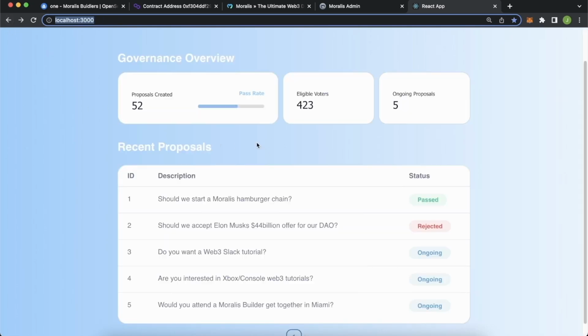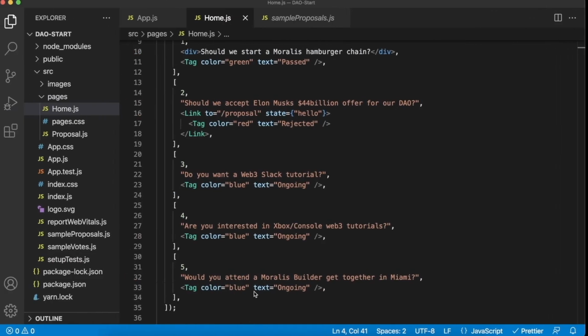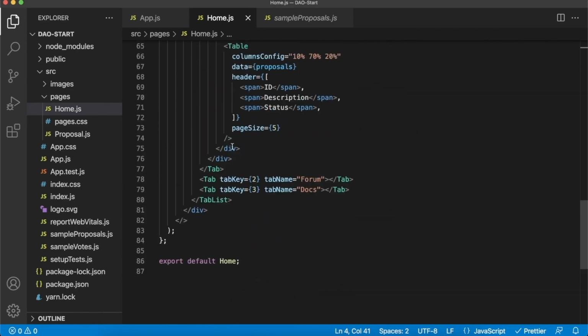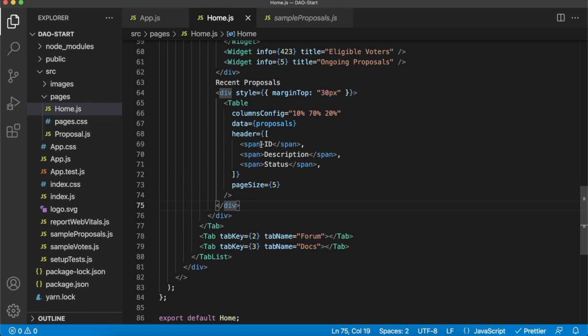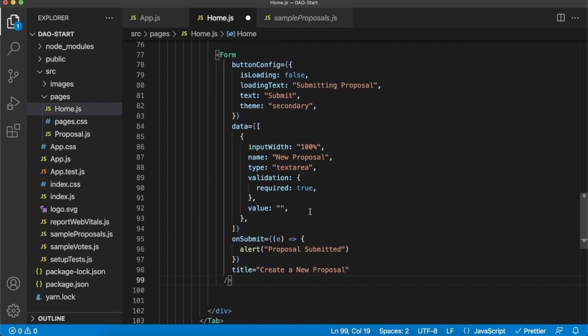But now let's go back to the DAO page. And the last thing that we have to add to this DAO page is submitting a new proposal for members of this DAO to start making votes on. So let's create that and create a Web3 UI kit form at the bottom of the page. Once again, let's go back to our home.js file. And now underneath our final div over here, so the div we have our table in, let's add our form from Web3 UI kit. You should have imported it already at the start, like so.